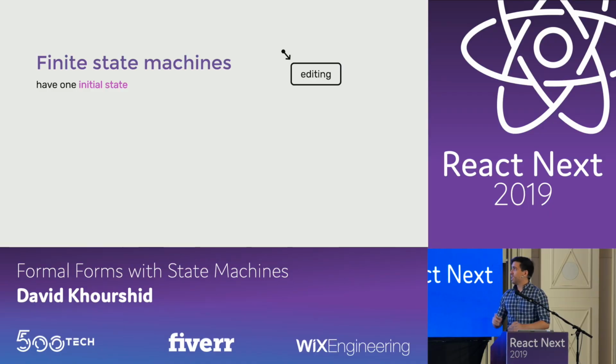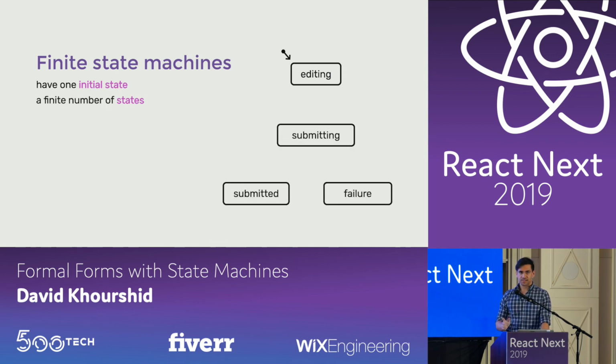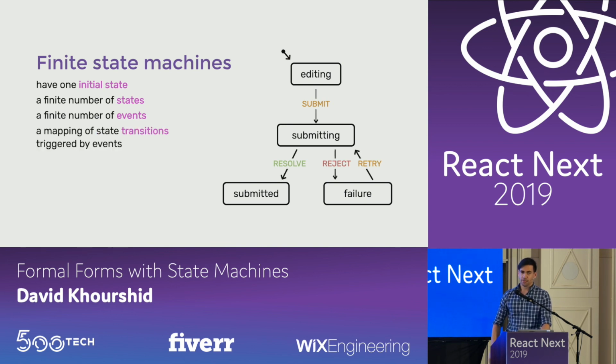So a finite state machine has one initial state. Let's say our initial state is editing. It has a finite number of states too, and this is the important part. This makes it deterministic. It has a finite number of events, which are the possible things that could happen to the machine. Whether this machine represents a single component or your app, there's only so many things you could do to it. And so we also have a mapping of transitions that say when we're in a state such as editing and the submit event happens, now we're in the submitting state. And we also have a finite number of final states, which tells the machine we're done. This is our final state, and that's it.